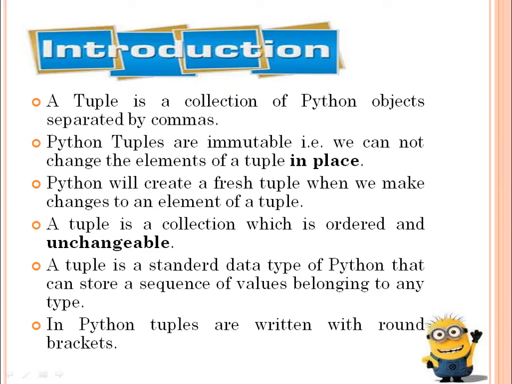A tuple is a standard data type of Python that can store a sequence of values belonging to any type. In Python, tuples are written with round brackets that we call parentheses. So you can easily identify the differences between lists and tuples. Lists were mutable, tuples are immutable. Lists were written with square brackets, whereas tuples are written with round brackets or parentheses.